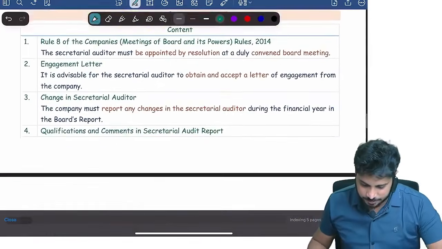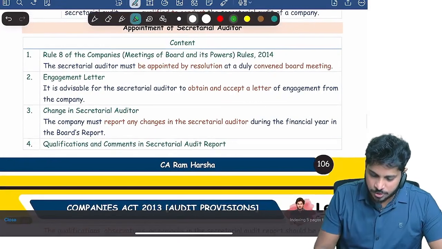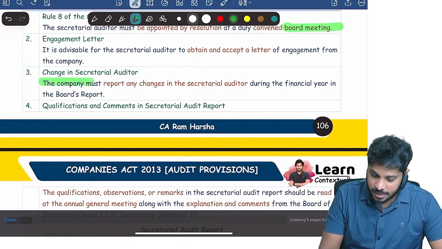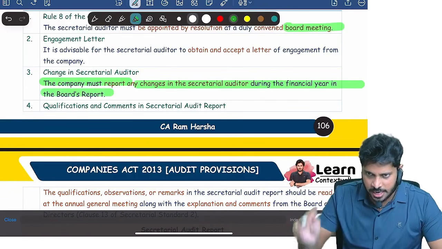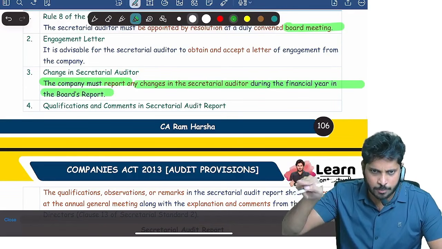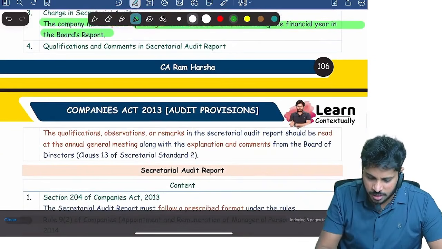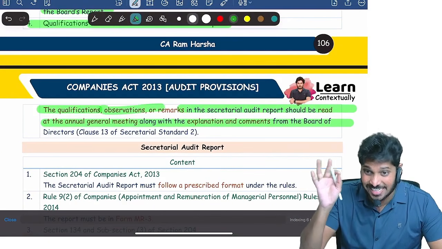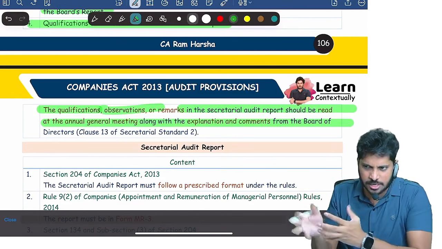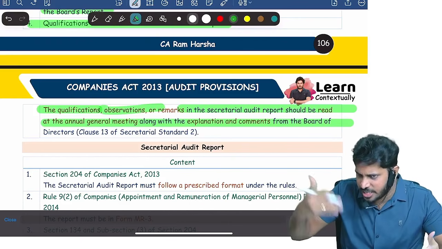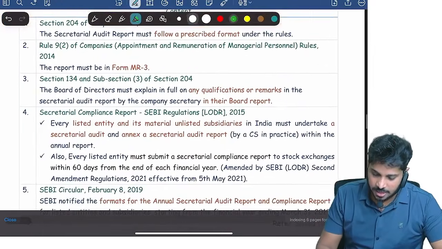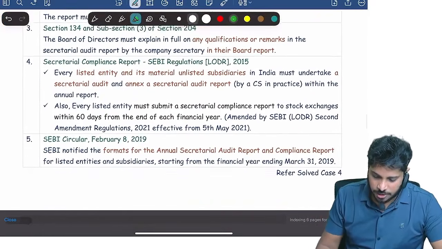Okay, next. What is the procedure for appointment? Obviously, the board of directors. Yes or no? Then the company must report any changes in the secretarial auditor, like who was originally appointed, we removed him and appointed somebody else. The qualifications, observations and negative remarks the secretarial auditor might have given should be read out in the AGM. That's it. And the secretarial audit report is nothing but the same.